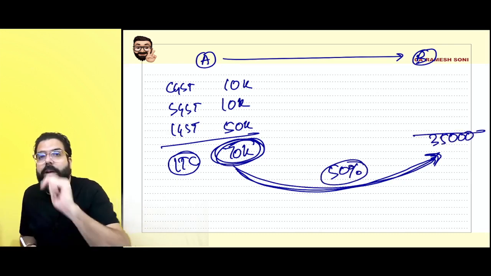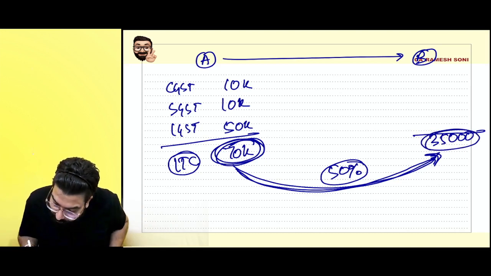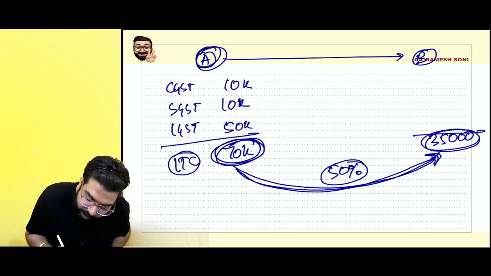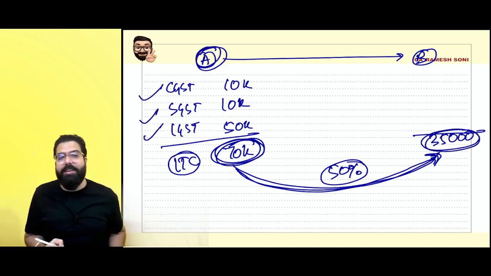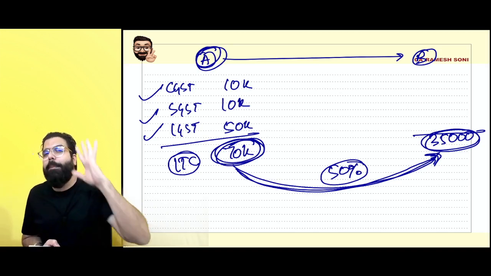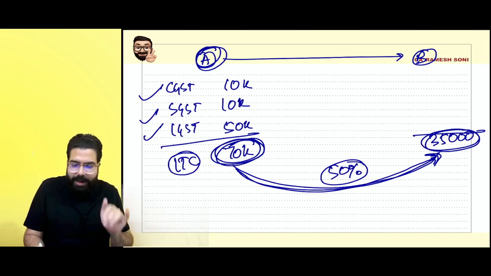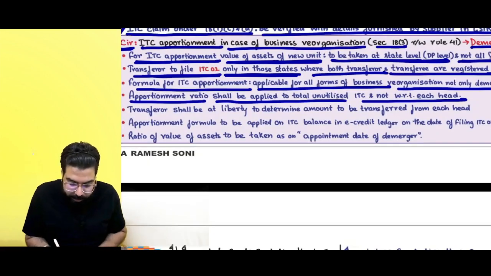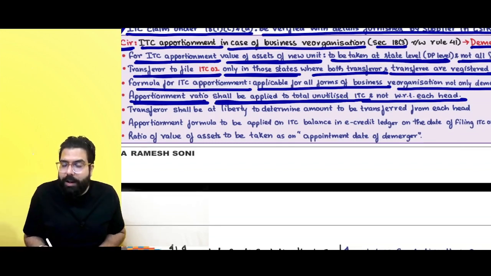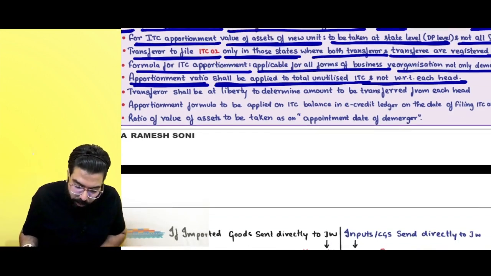Now the next question which was asked was, the 35,000, will the transferor transfer from CGST, SGST or IGST? They told that it is up to the will of the transferor to transfer from whichever head he wants. It is told over here, sir, apportionment ratio shall be applied to the total unutilized credit and not with respect to each head.